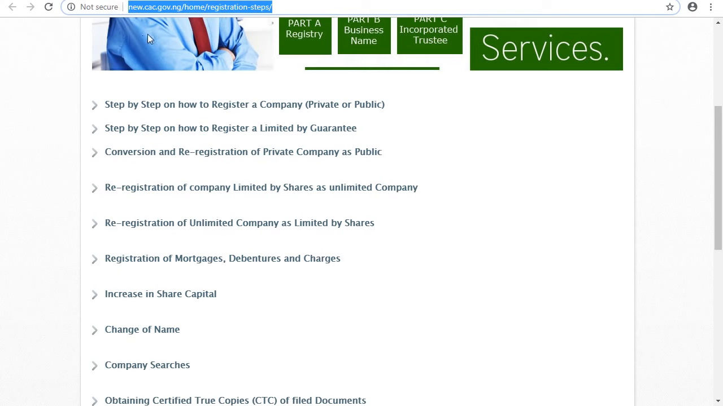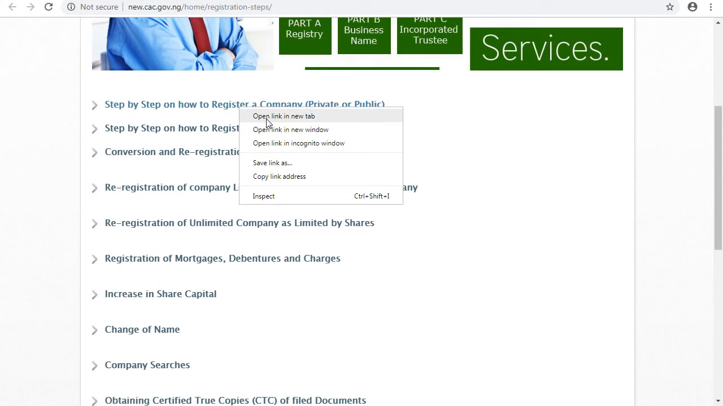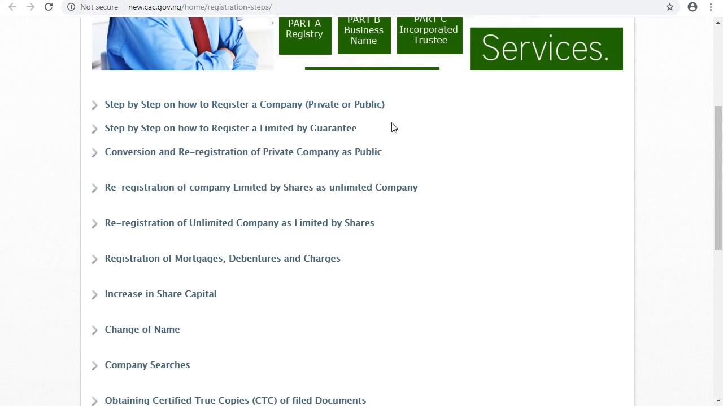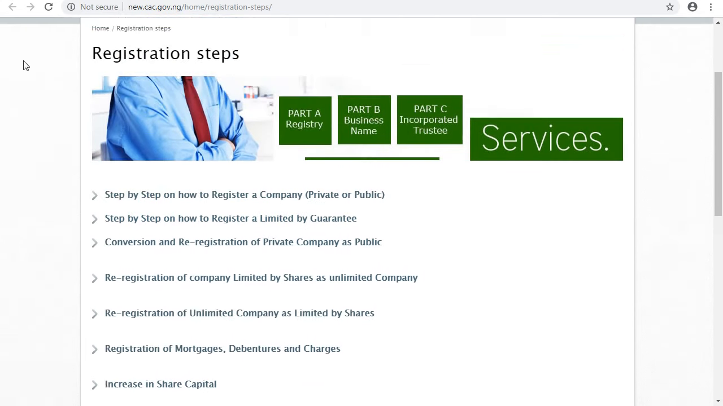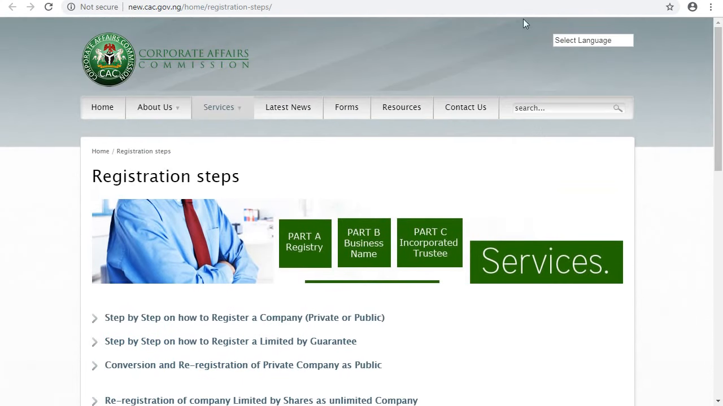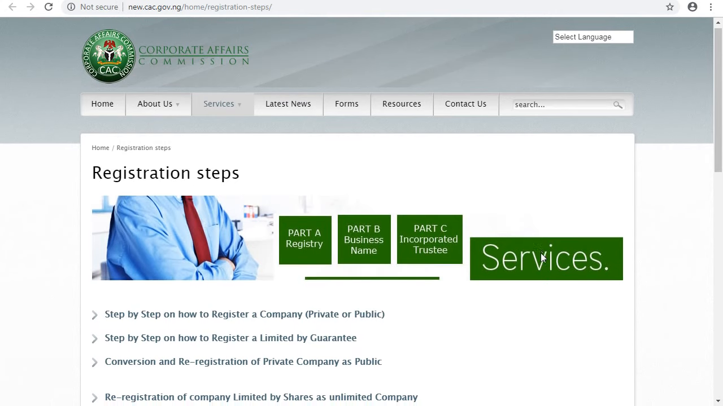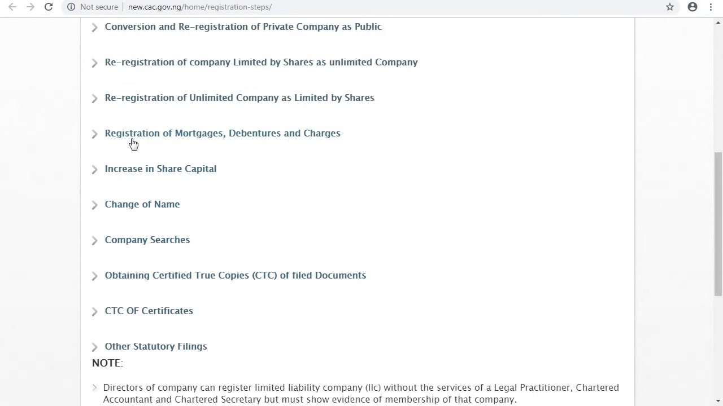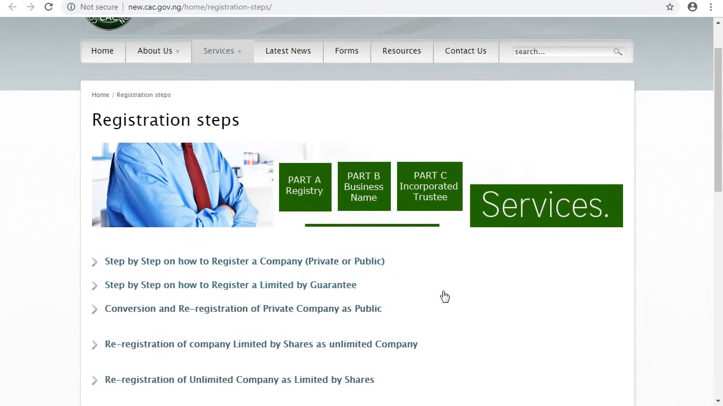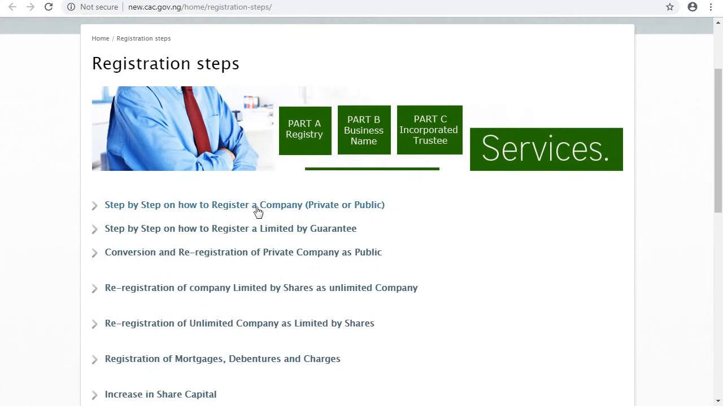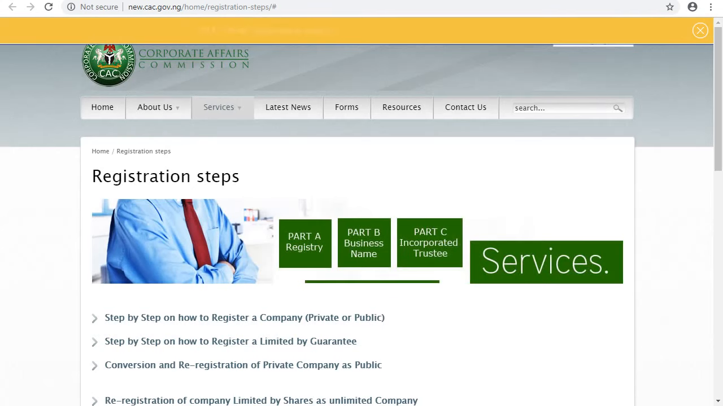Which is new.cac.gov.ng/home/registration-steps. So once you have come there, if you are going to register a public company or a private company, just click on this step to register a public or private company. This website belongs to the Corporate Affairs Commission Nigeria. So you see all the steps, whatever you want to do, you see it here. It's online. If you want to register as a private or public company, just click on this link here.